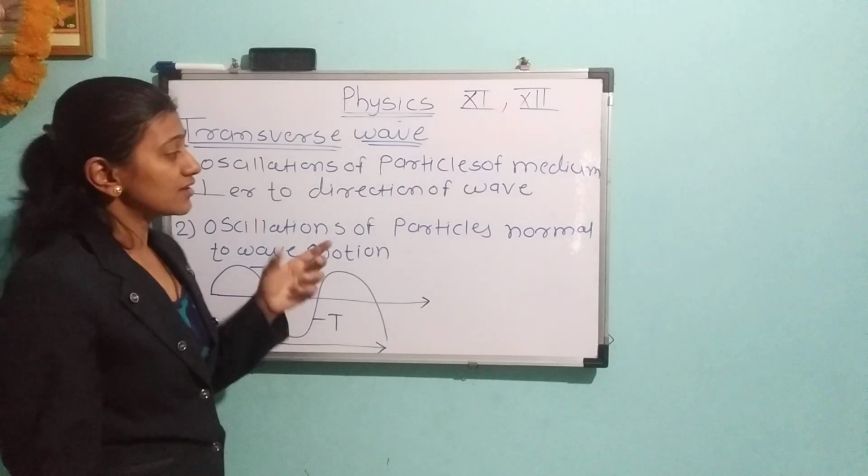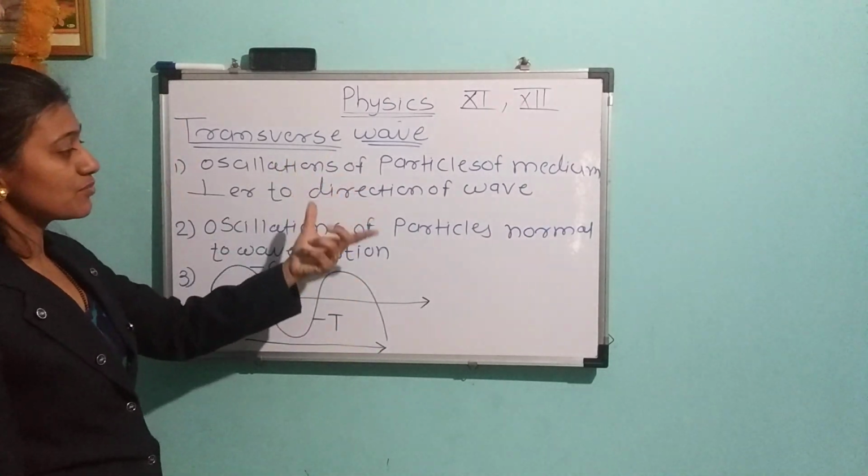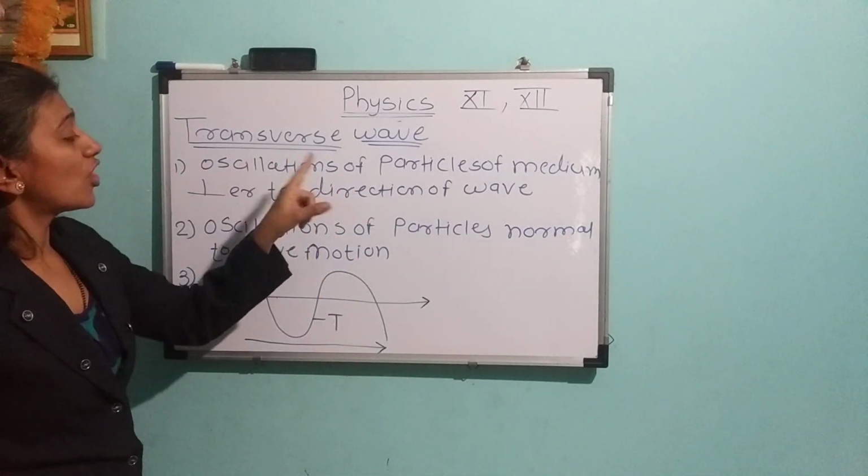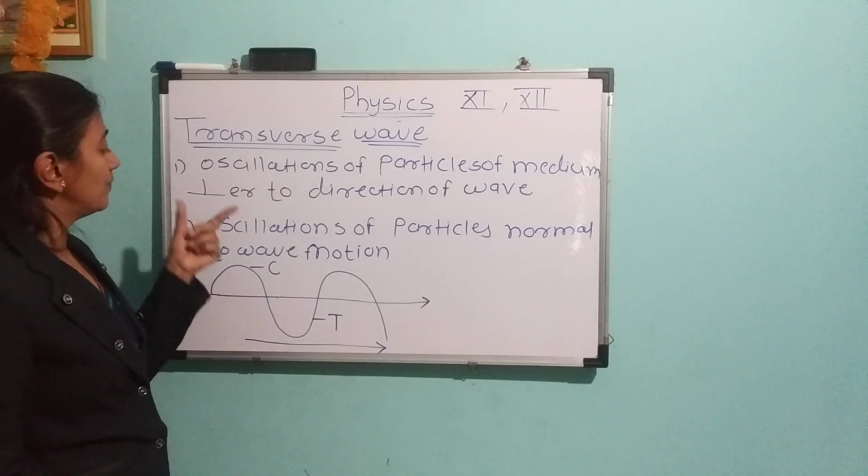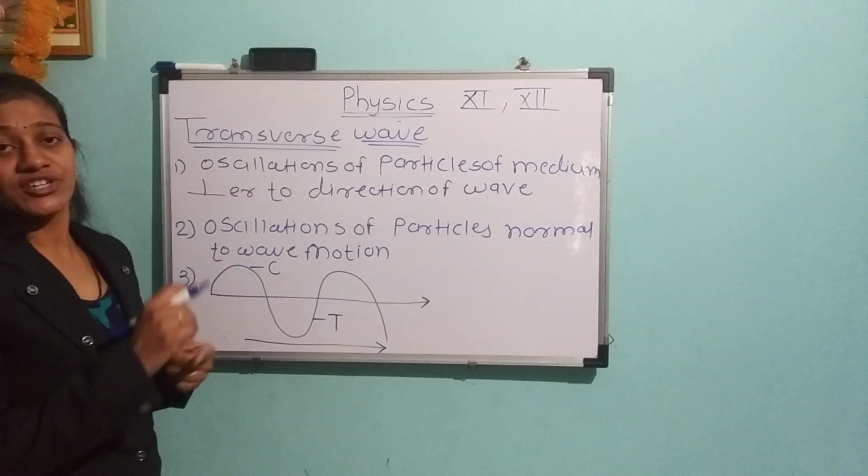These are the first three properties. The first is that the oscillation of particles of the medium is perpendicular to the direction of the wave.